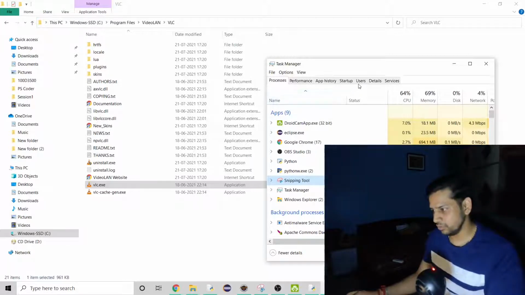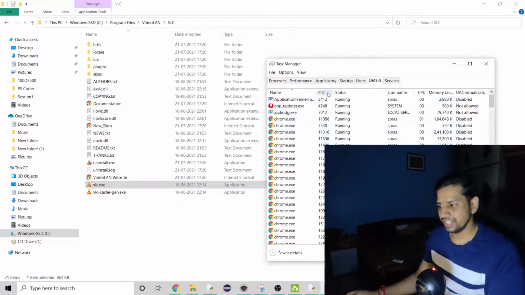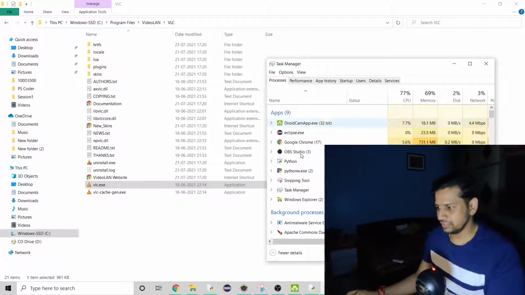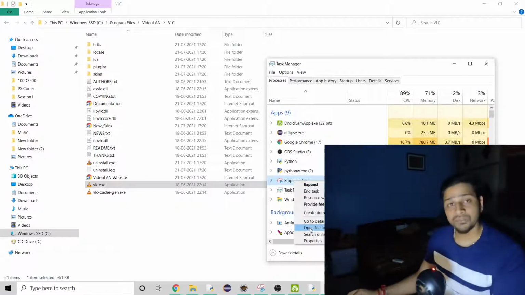But when you go to this users or this details option, I would prefer that. You can see each and everything here, right? You don't have to go there, but if you want, you can also try with that. But let's first start slow with apps. When you right click on it, you can see an open file location, and this is very similar to what we just did.